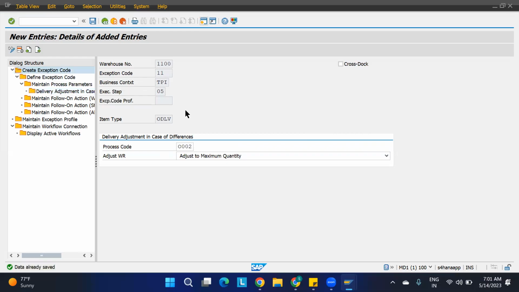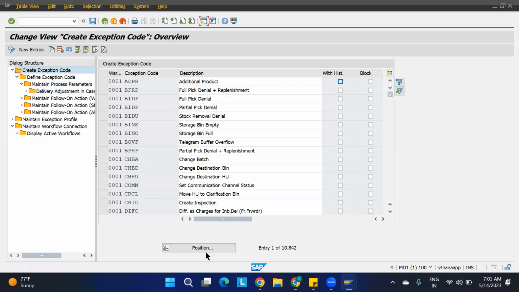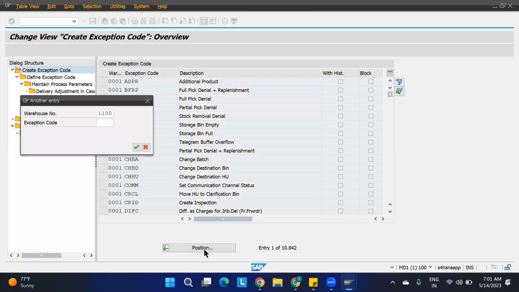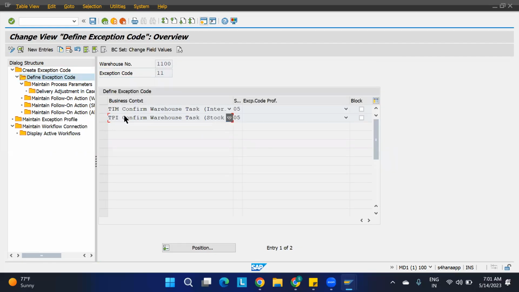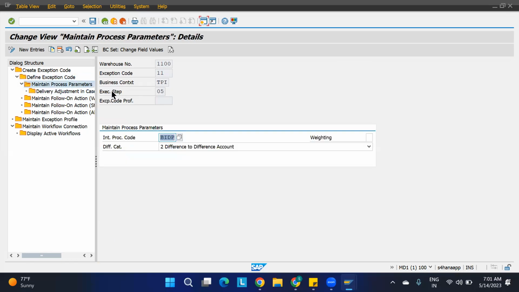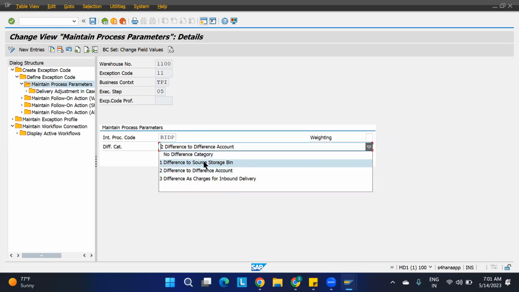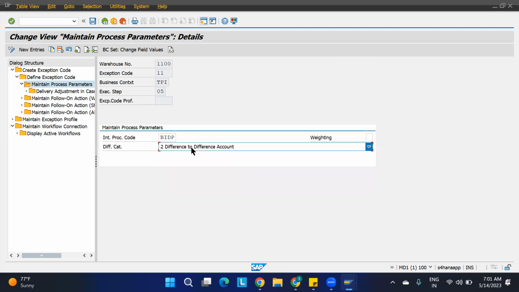I'll just come again, because earlier we missed something. So 1100, I have created the new one. This is my exception code for 1100. I'll go to the define. Here I am considering this mainly, because I am doing the removal. This is the internal movement, this is the removal. For this, I have maintained the process parameters. You can take this also, but as we are taking difference to different account, different accounts will be having different things. So here internal process code is BIDP only I am considering.